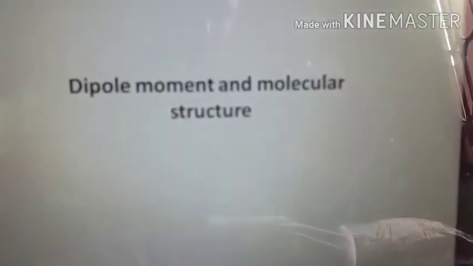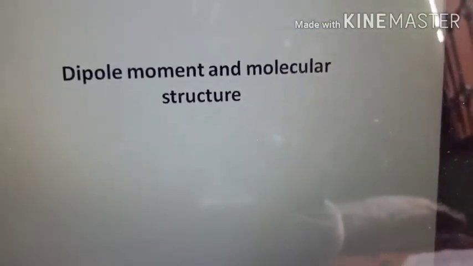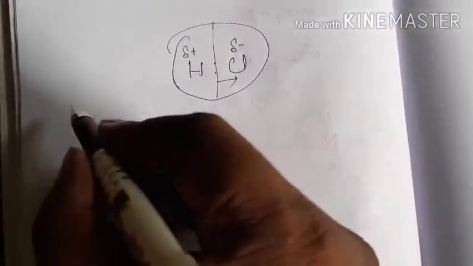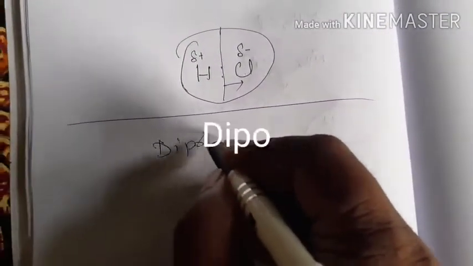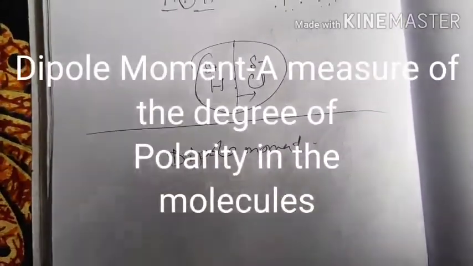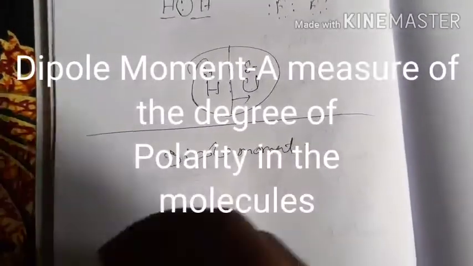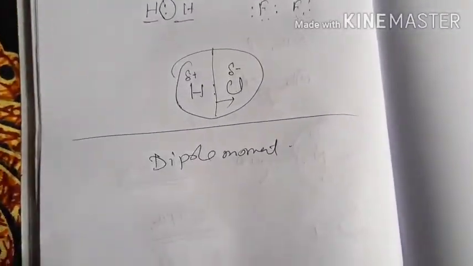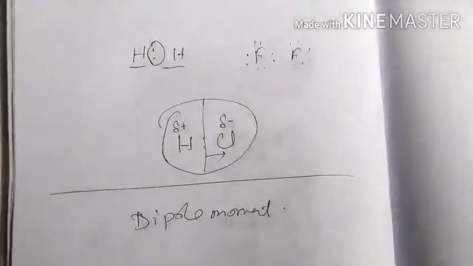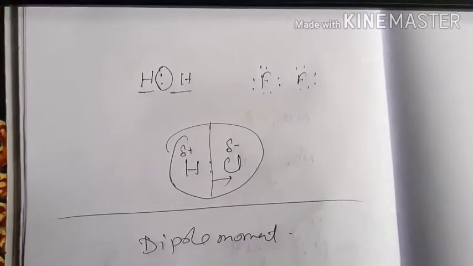Now, how can we measure the degree of polarity of a molecule? A new term you have to know is the dipole moment. Dipole moment, a measure of the degree of polarity. What is dipole moment? Actually, dipole moment is the product of the magnitude of the charge and the distance of separation between the charges. Let us take an example here.